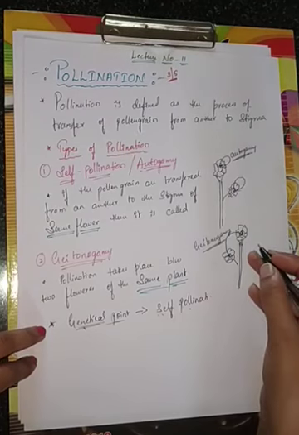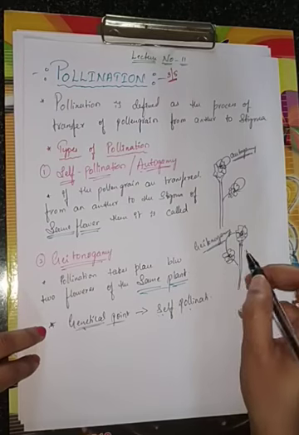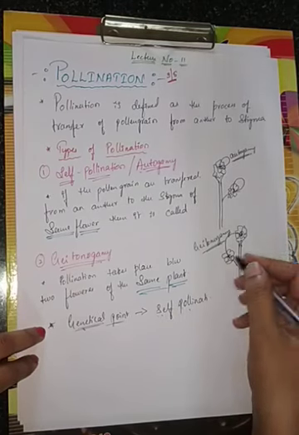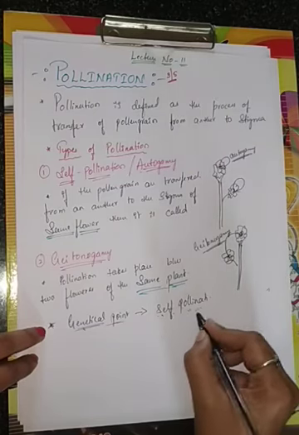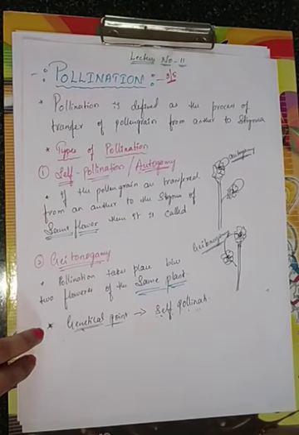And functionally, and then ecologically, it is considered as cross pollination. Genetically, it is considered as self-pollination. Why? I'm giving the reason also, don't worry.